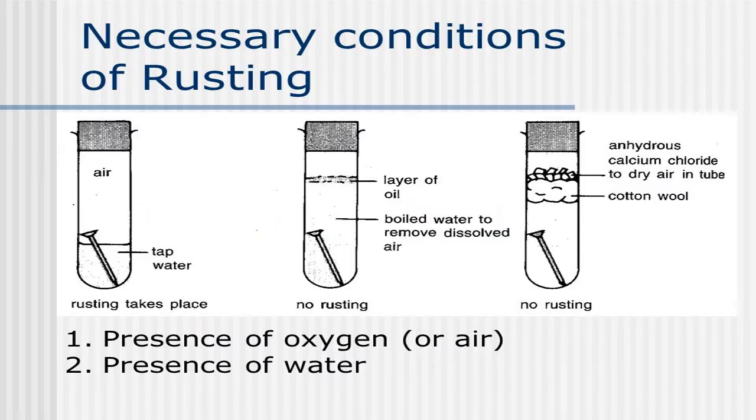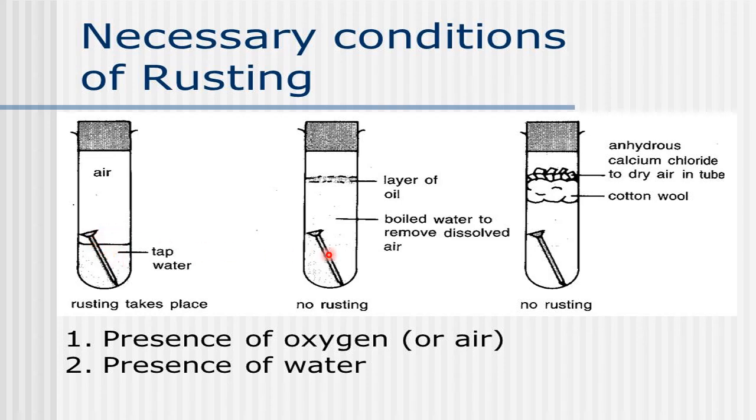Now, this is important. Necessary condition for rusting. I told air means what? Oxygen and the water both are equally responsible. Both are required for rusting. So to show this, a small activity. Here in this test tube, this nail comes in contact with air as well as water. Why? It is placed like this.